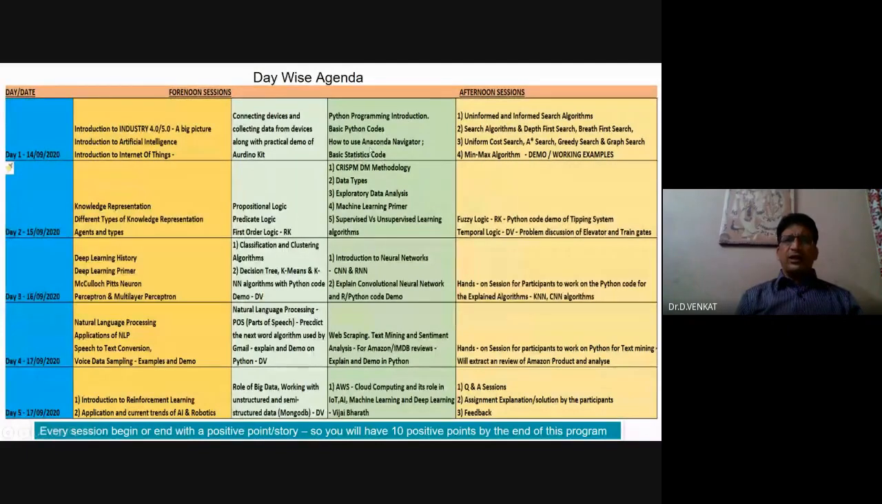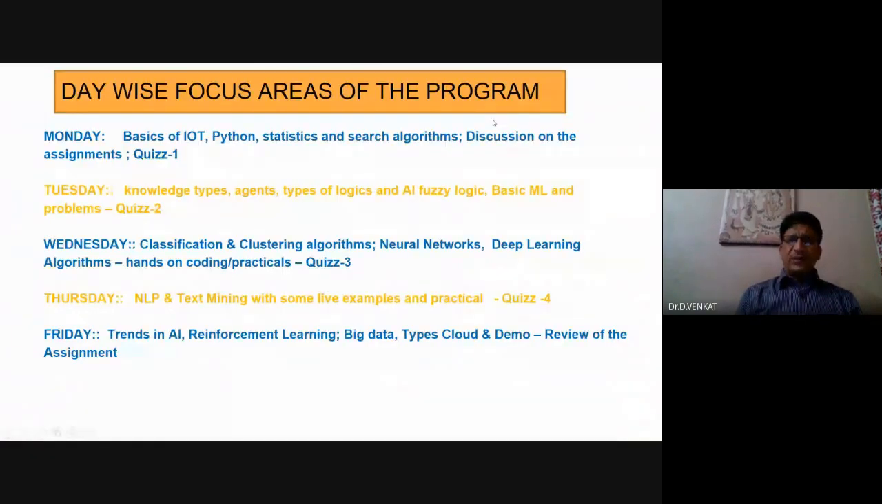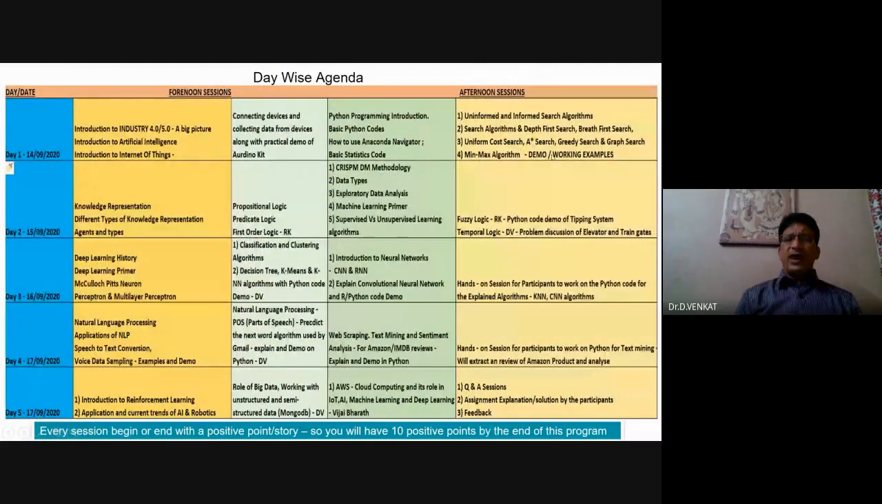Then we also looked at how to use the Anaconda Navigator and different Anaconda tools. Then we got into the basic statistics, right? Then Mr. Ranga, at the end of the session, explained about search algorithms. This min-max and other things he will also show you tomorrow. So tomorrow will be more on the AI part: different types of knowledge, what agents are, and different types of logic. Then, as Mr. Ranga said, we will explain the data types and how to explore the data. Then we get into machine learning, then we'll do fuzzy logic, right?